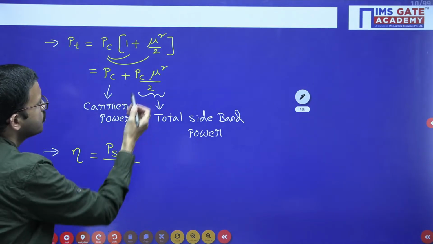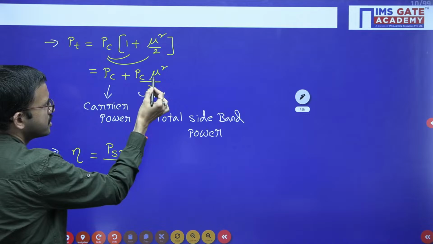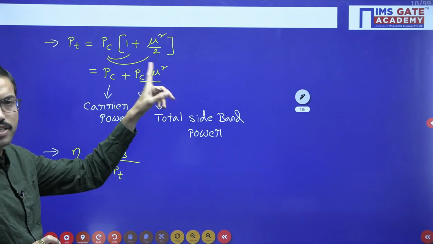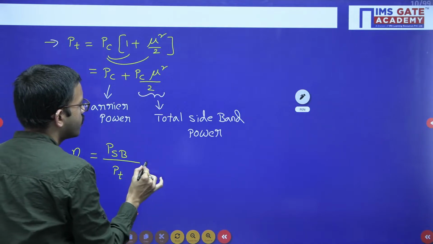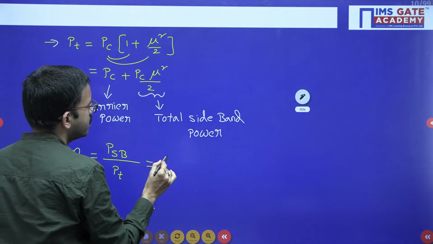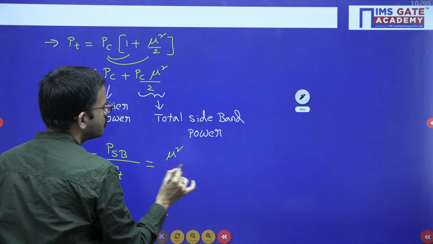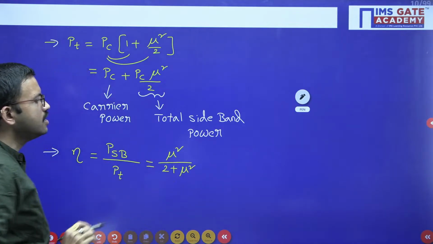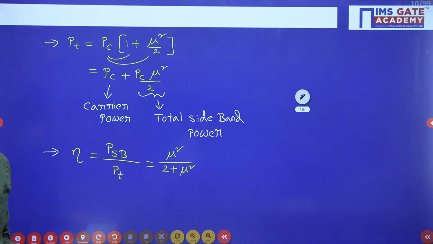Here you can substitute the total sideband power, which is PC mu square by 2, divided by PC into 1 plus mu square by 2. When you do the calculation and simplification, from there you will get eta equal to mu square by 2 plus mu square.